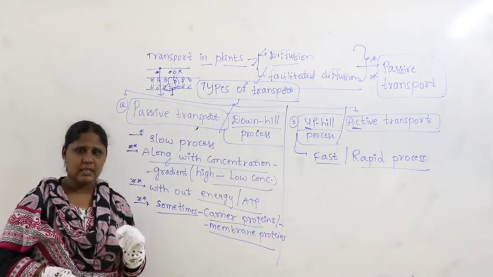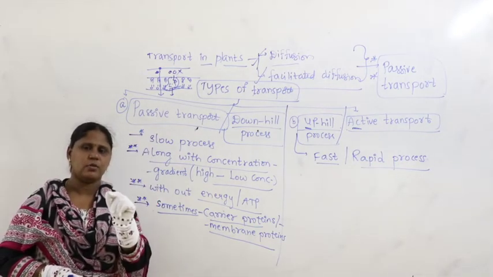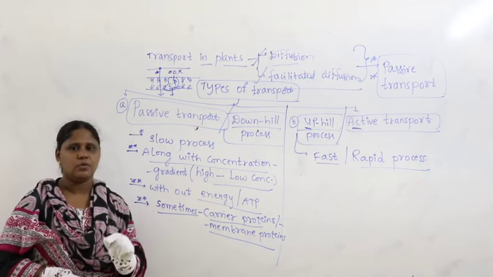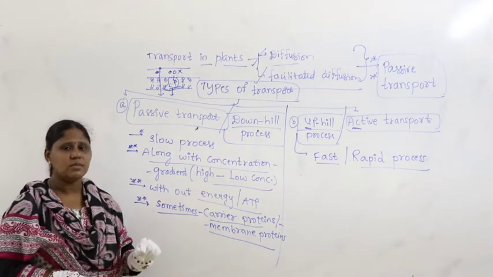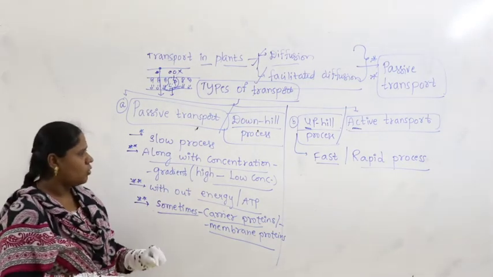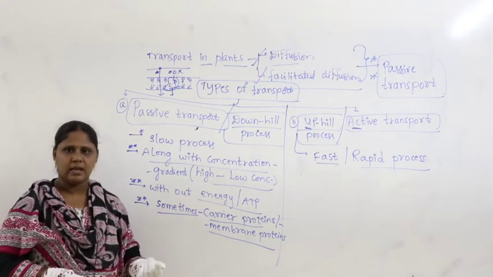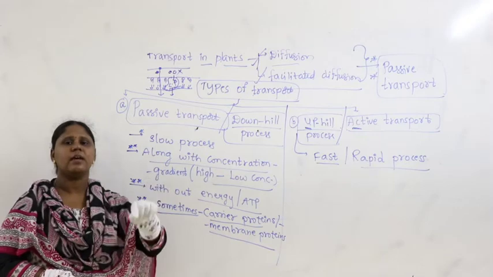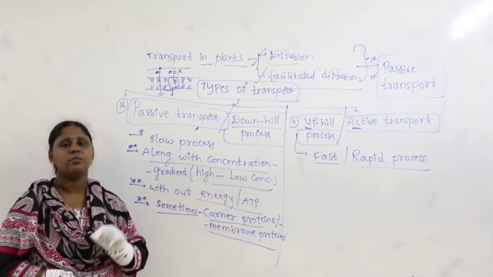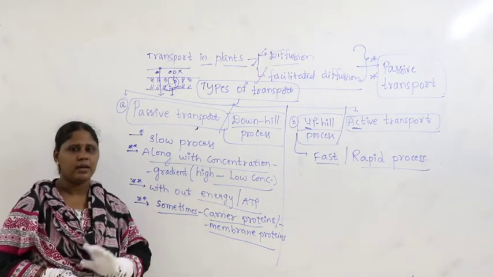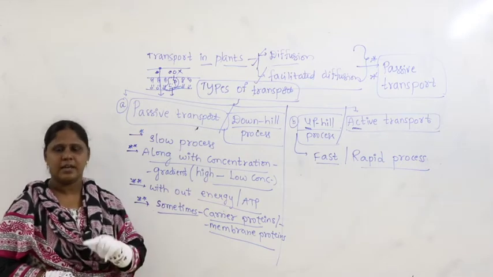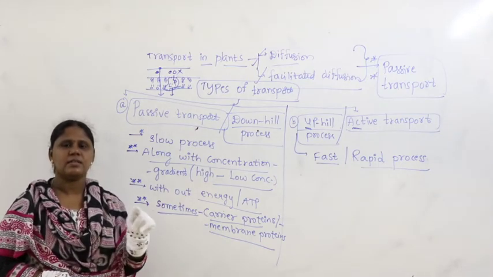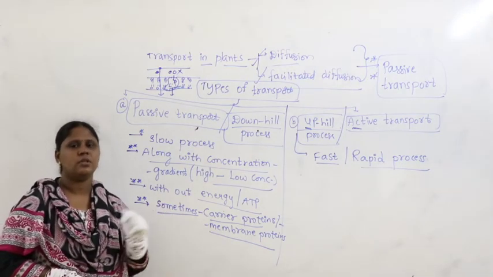But there is one small line in the textbook. What is that? Sometimes when concentration is low outside the cell and too high inside the cell, it may take the help of energy. It may also move from low to high, but that process needs energy. That statement is there in facilitated diffusion.